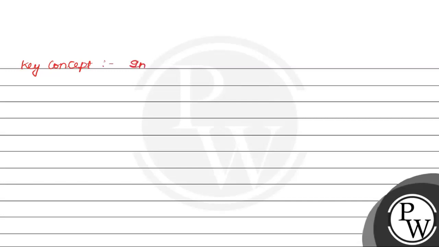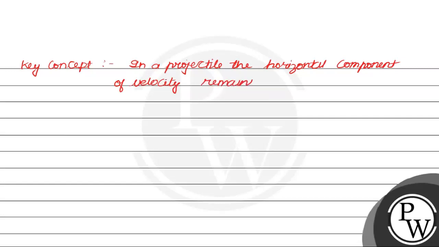That in a projectile motion, the horizontal component of velocity remains same because no forces are acting on the object in x direction.